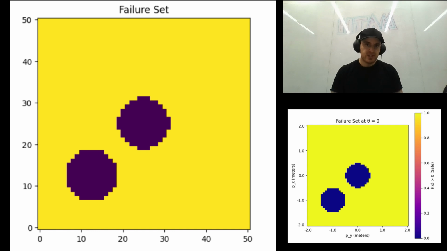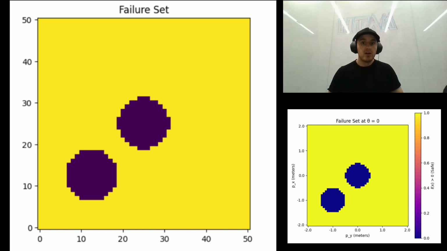So you must understand that here we're plotting the original signed distance function slice at theta equals 0. And this shows where the robot would immediately collide if placed at that orientation. It's the true shape of the obstacles in the environment that we translated from the math. And again, it's only the regions where the robot would immediately be in danger if placed there right now at heading theta equals 0.